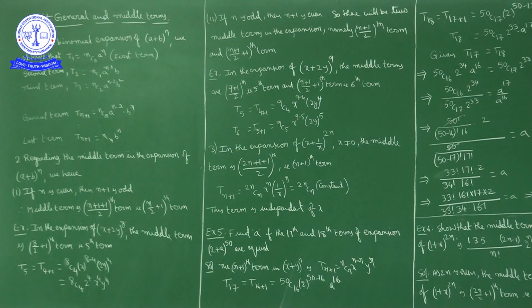Like this, we generalize. The general term is T(r+1) = nCr a^(n-r) b^r.